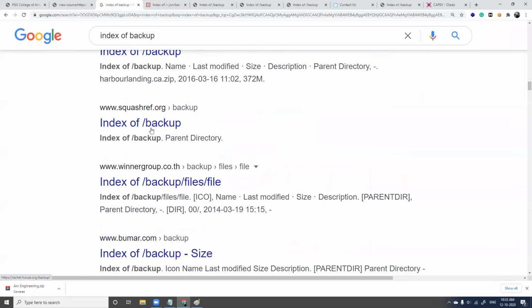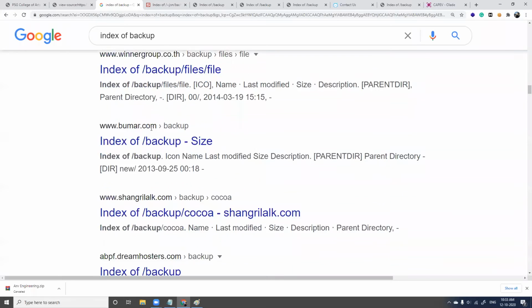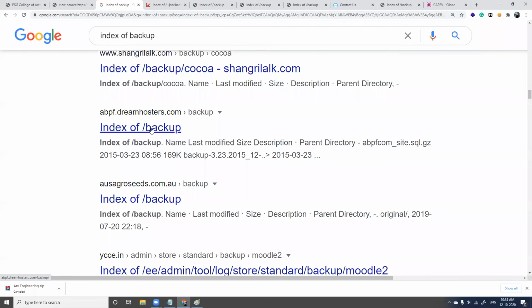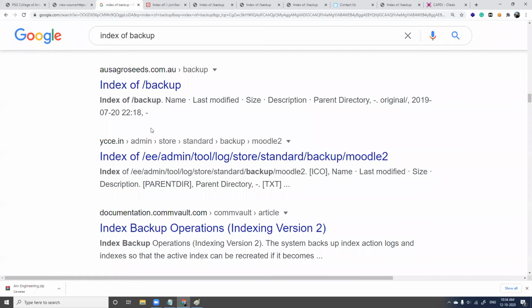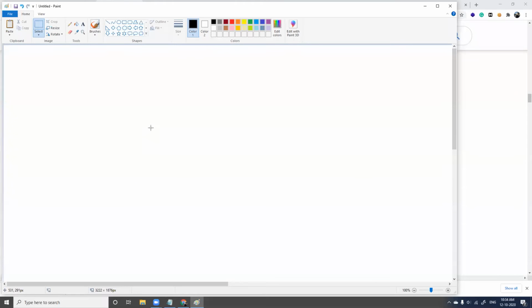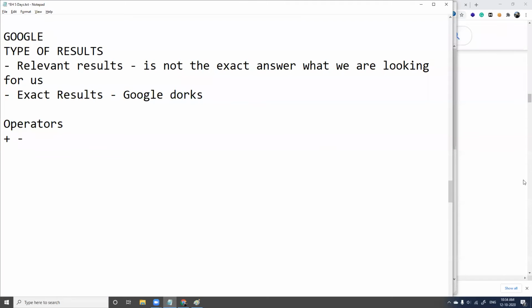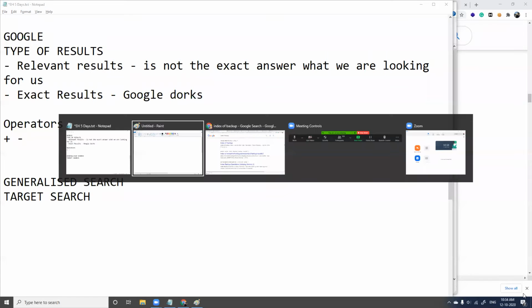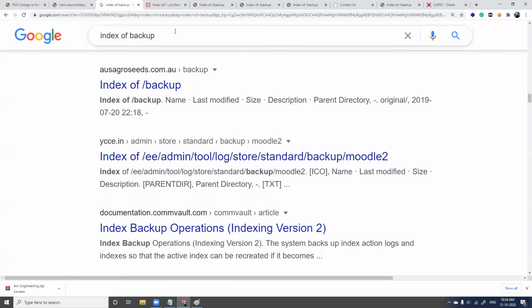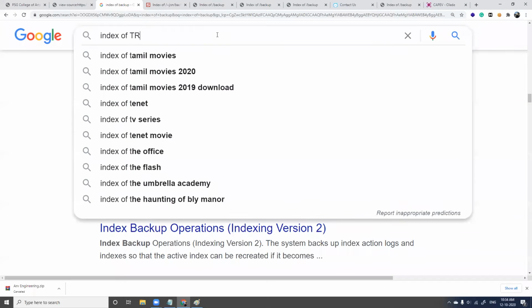Fine. See how many websites we have? We have n number of websites like this from different countries. We are doing a generalized search now. What do I mean by a generalized search? What we are doing now is a generalized search. We can also do a targeted search, and I'll tell you how to do a targeted search for a particular company. We'll see that. Okay, we'll move on with backup. We'll move on with trash.